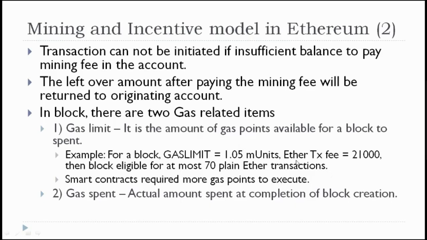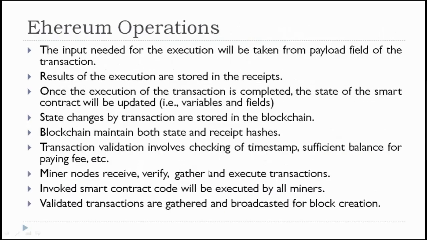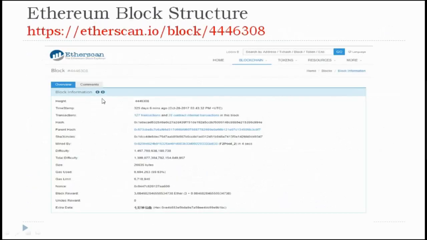So, for example, 1.05 million units. Then a transaction in Ethereum may have 21,000 gas points. So a block is eligible for at most 70 plain Ether transactions to be included in that particular block. Because what is the gas limit? Based upon that, that many transactions can be included in one block. As we have seen previously, how many transactions are included in this block?